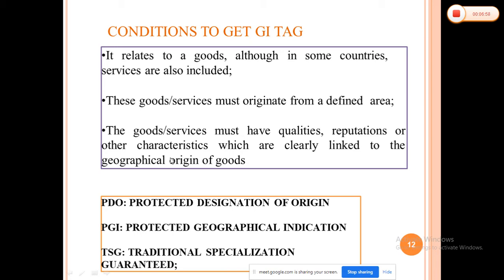Suppose in your territory you are producing a quality product but you are not registered. A simple example is the Alfonso mango. If you are not registered with the geographical indications, anyone in any state can cultivate mangoes and sell them under the name of Alfonso mango. But if you are registered under geographical indications, it will give the benefit.